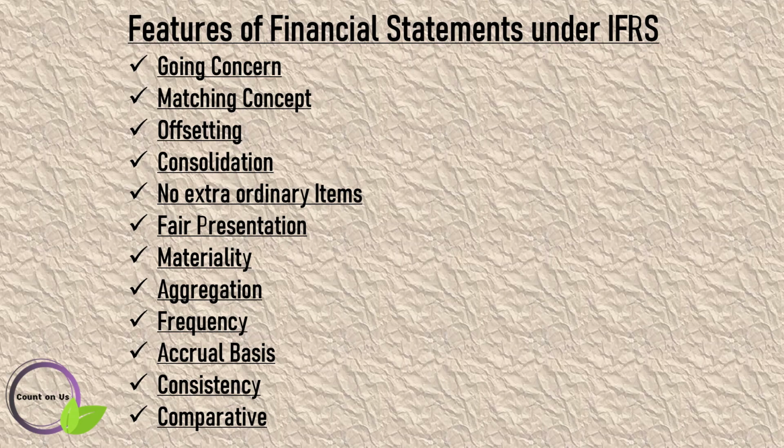First one is going concern. It is the assumption that a business entity will continue its operations in the future. This concept is extremely important. Without the going concern assumption, a business wouldn't have the ability to record prepaid or accrued expenses. Assets are also reported on the balance sheet at historical cost based on the going concern concept.